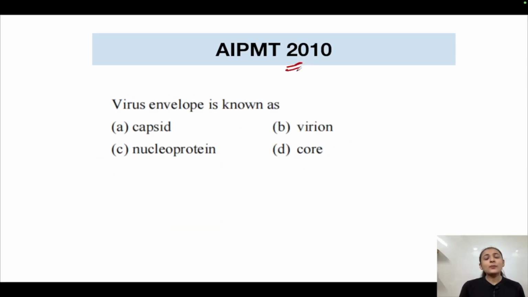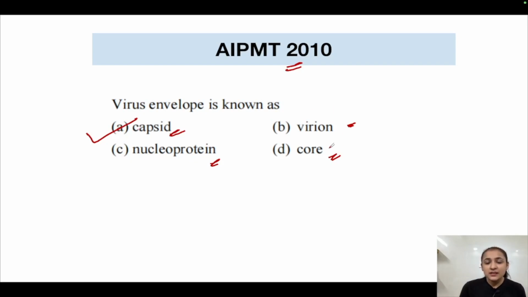This question is from AIPMT 2010. Virus envelope is known as capsid, virion, nucleoprotein or core. Virus envelope is known as capsid, which is also known as the protein coat. The name itself gives you away the answer: it envelops or protects the genetic material.